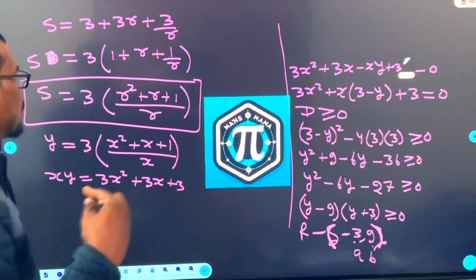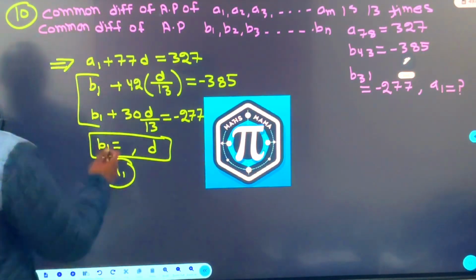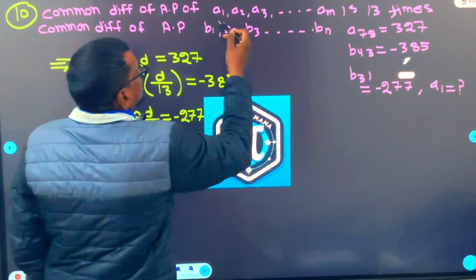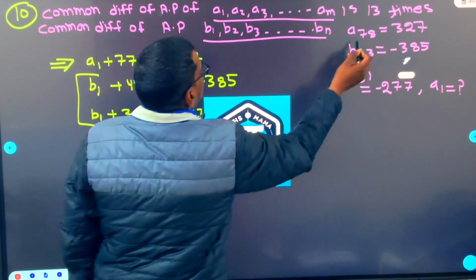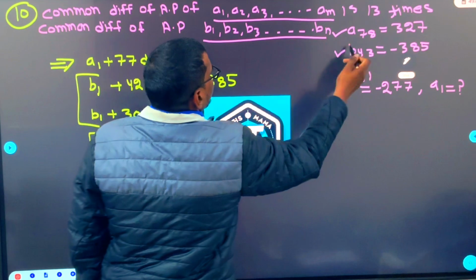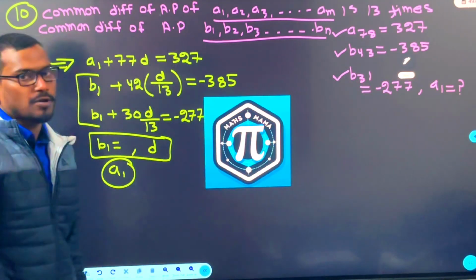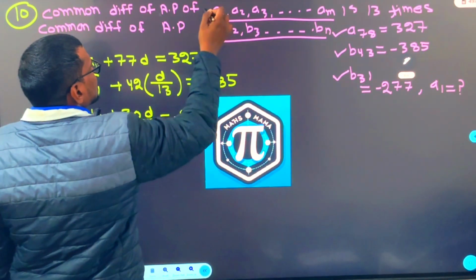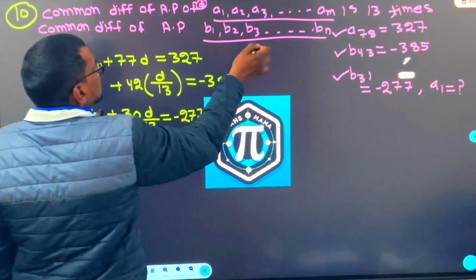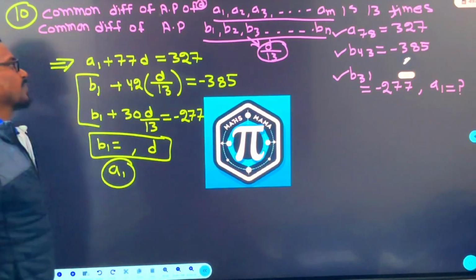Right. So let's go next. Next is question number 10. The common difference of the AP of this is 13 times the common difference of the AP of this. A 78, B 43, B 31 is given. They are asking A1. No problem. See, if the first one's common difference is D, this one's common difference will be D by 13. This is what they mean.